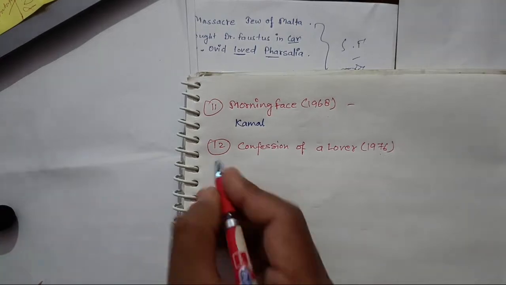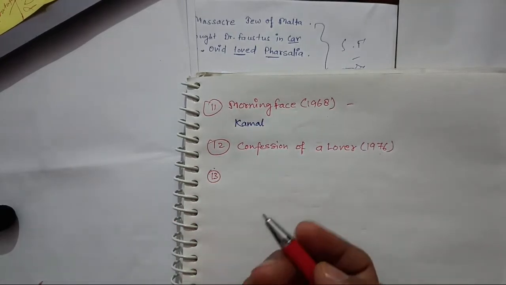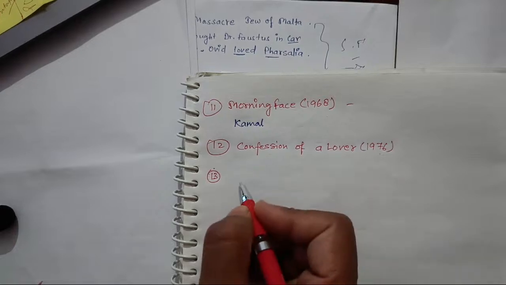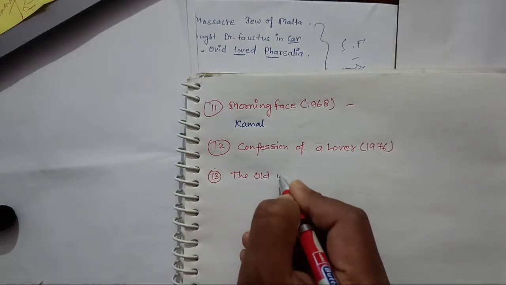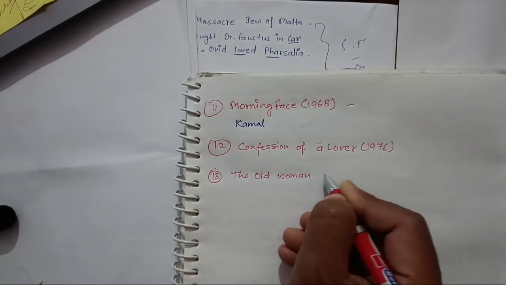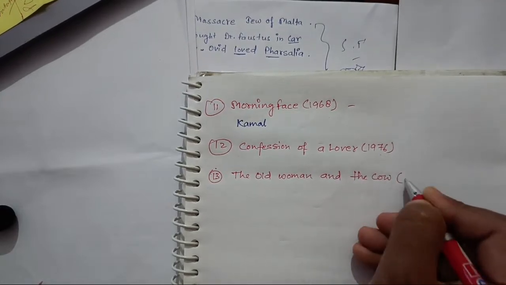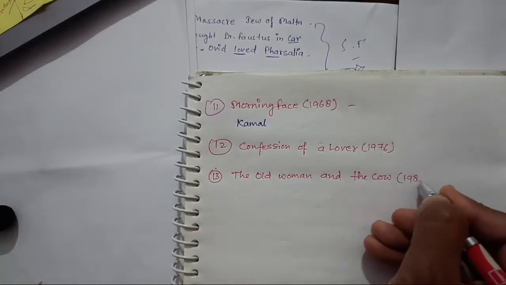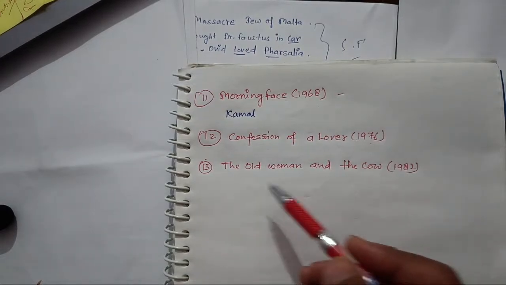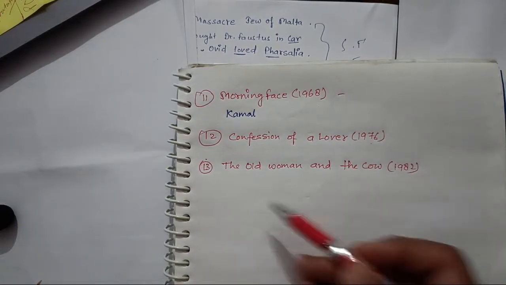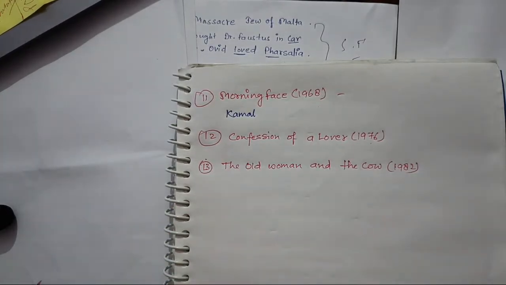I don't have the character names here, but later we can add them after searching. And next, The Old Woman and the Cow. This work got published in 1982. How do I remember this work? Like the old woman had 82 cows. So how many cows? 82 cows the old woman had.